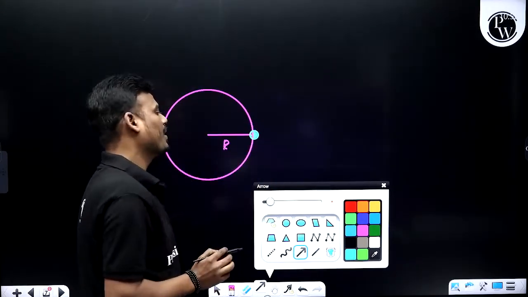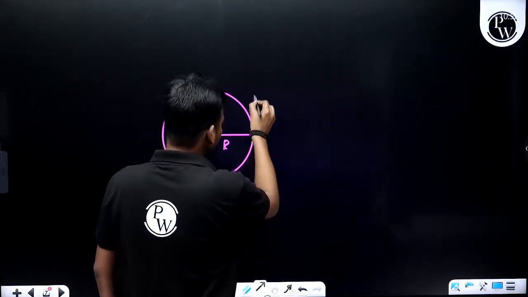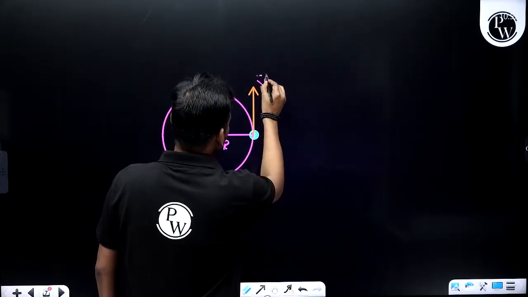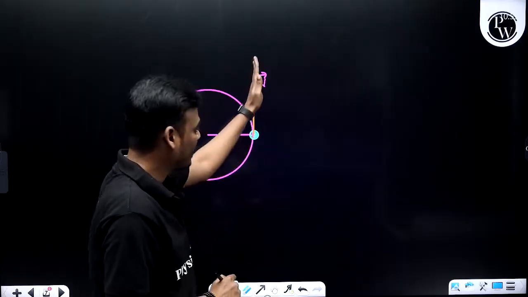At this particular position, what is the direction of velocity? You can see this is the direction of velocity. So this is the motion of the particle, and this is how it is moving.